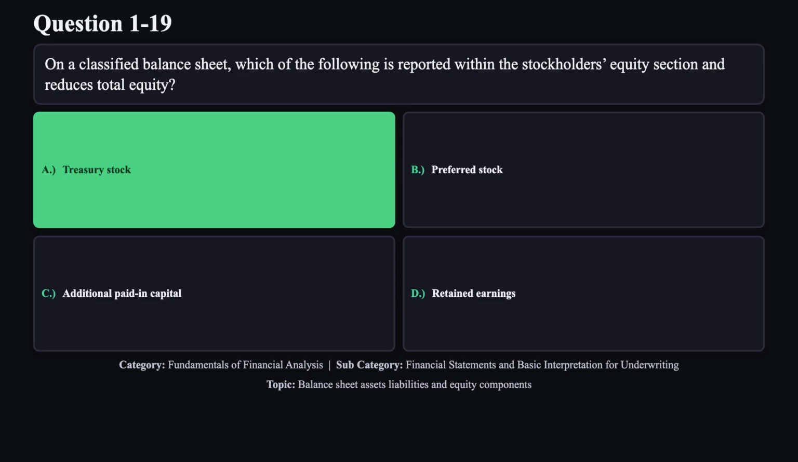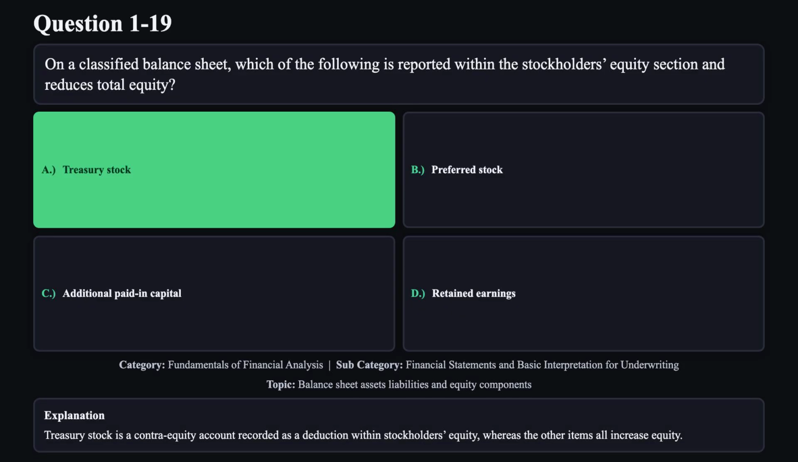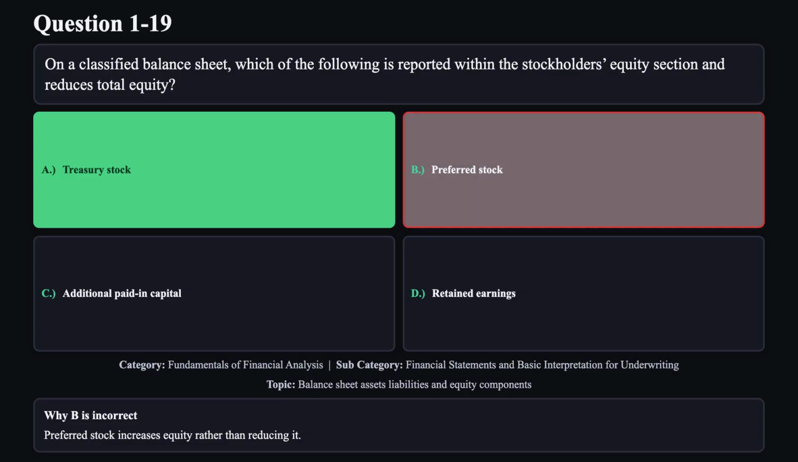The correct answer is A. Treasury stock is a contra-equity account recorded as a deduction within stockholders' equity, whereas the other items all increase equity. Reason B is not correct. Preferred stock increases equity rather than reducing it.